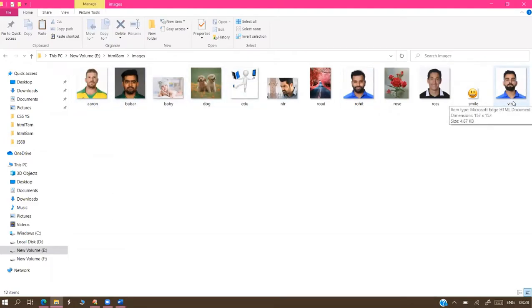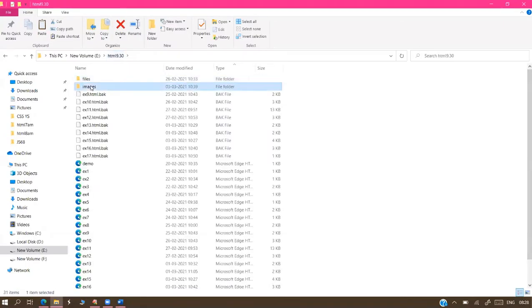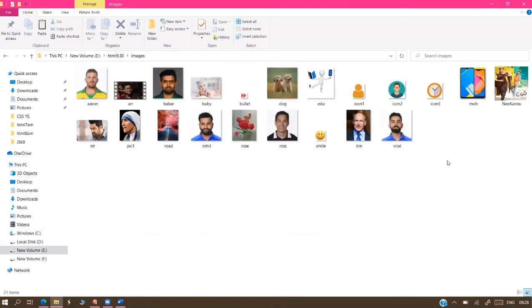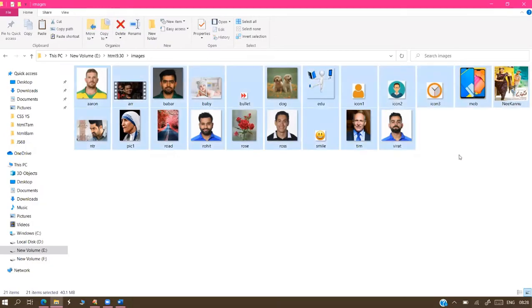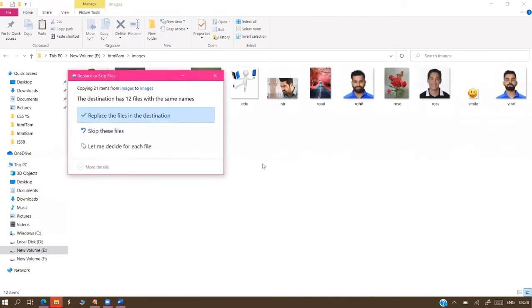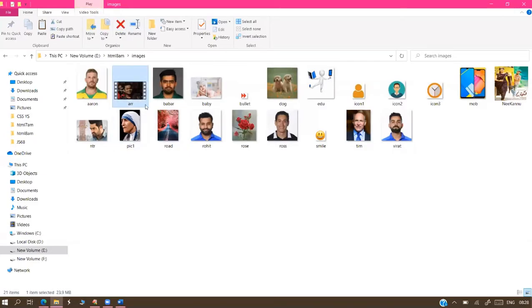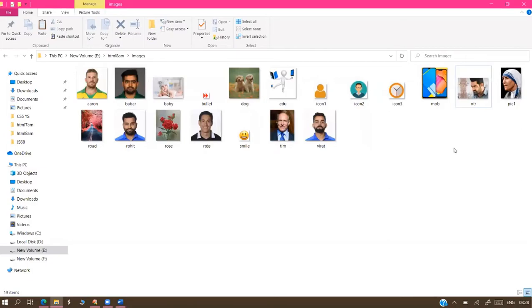Okay, all images are ready, and then we'll go for the program.